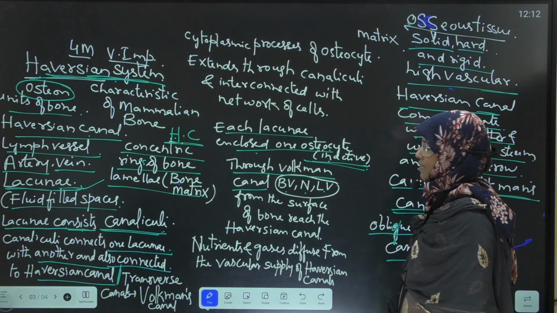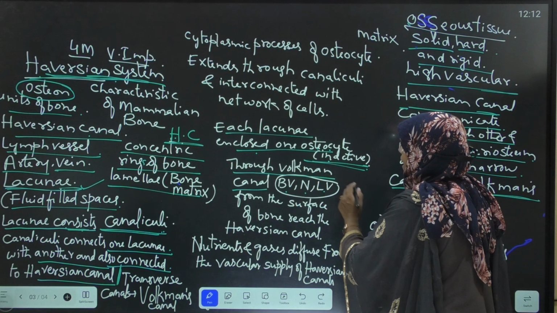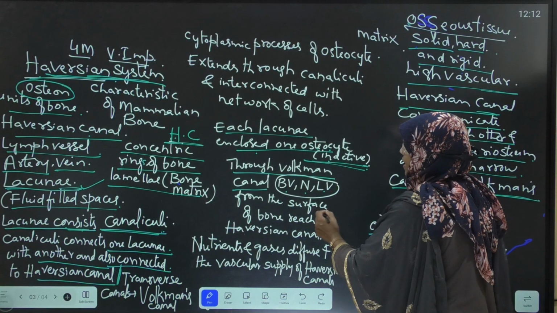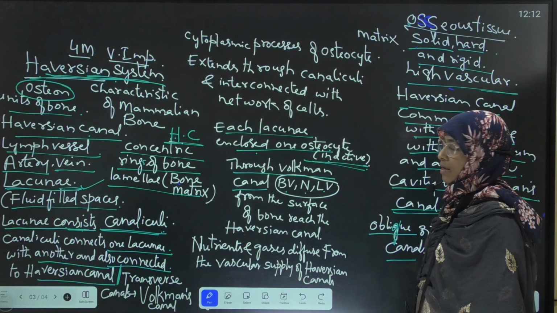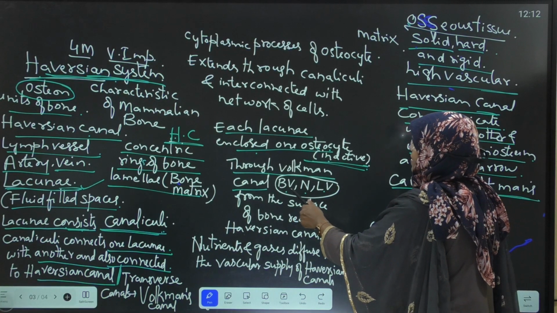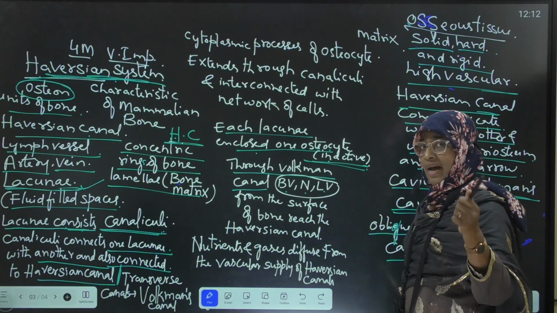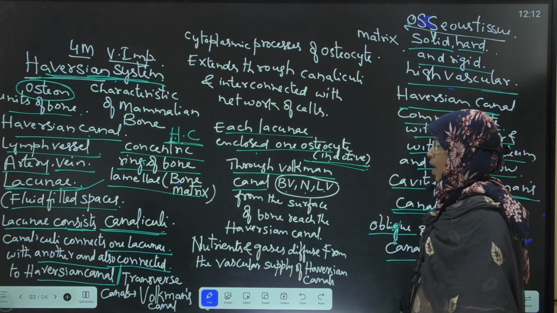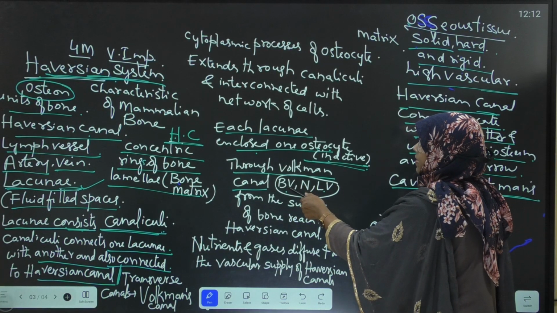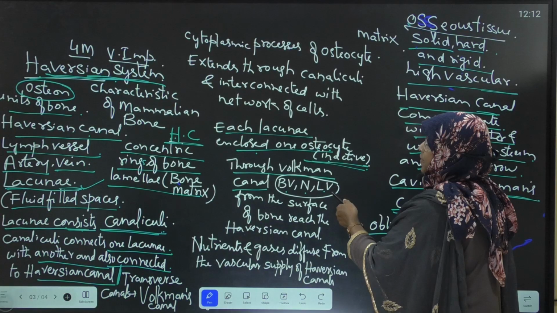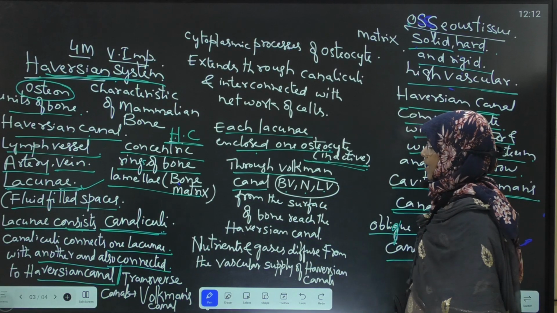From the surface of bone, blood vessels, nerves and lymph vessels reach the Haversian canal. How do they reach the Haversian canal? Through Volkmann's canal.